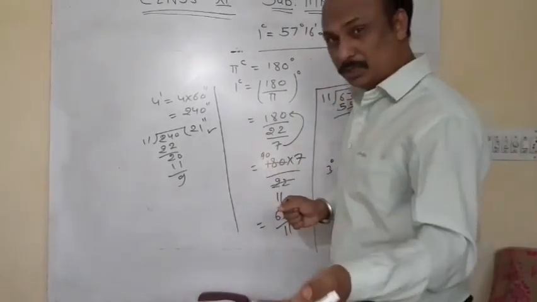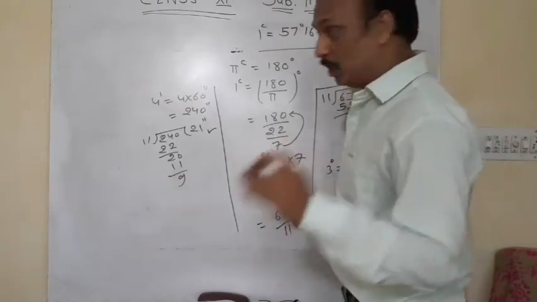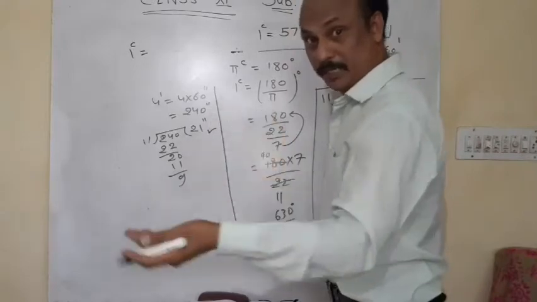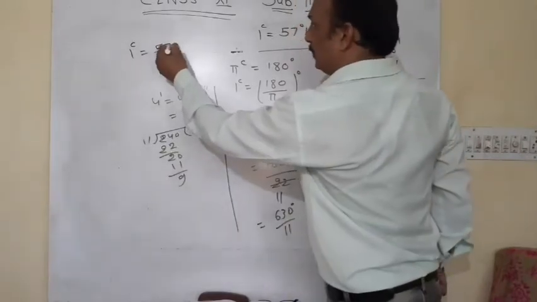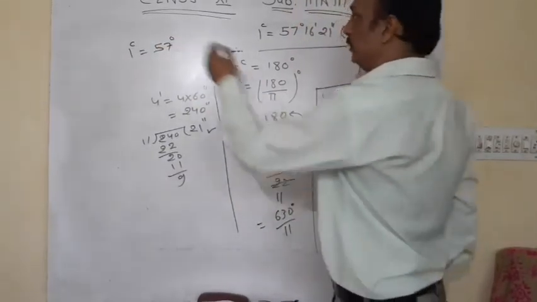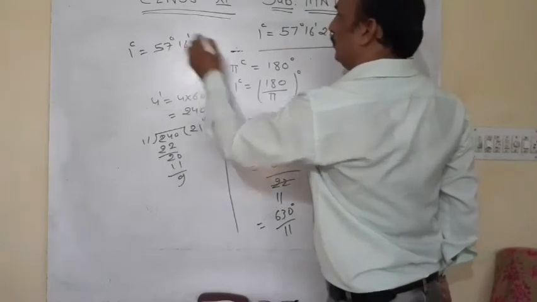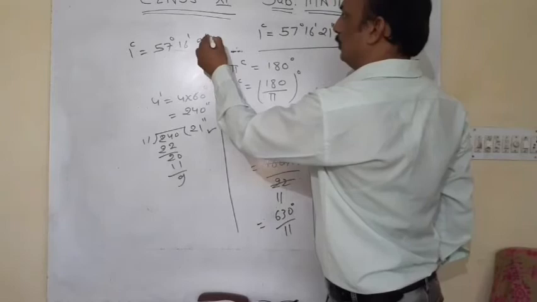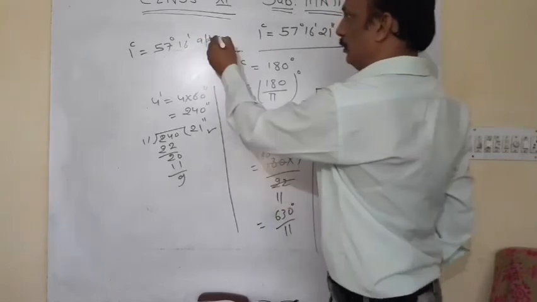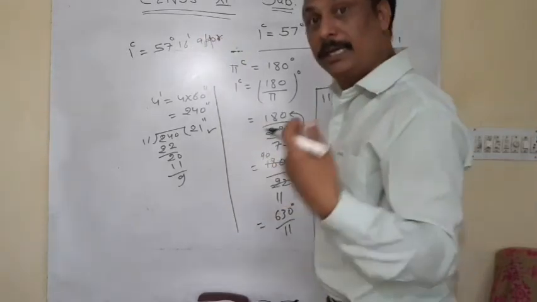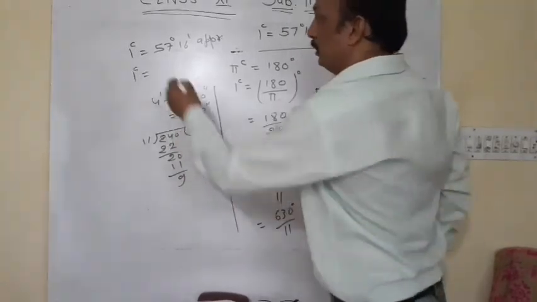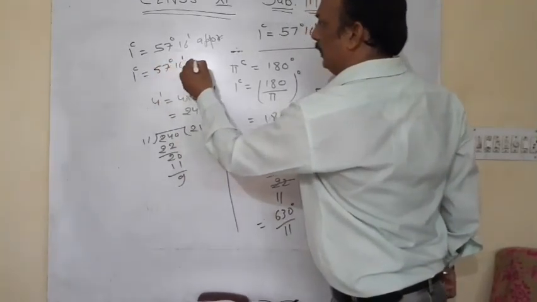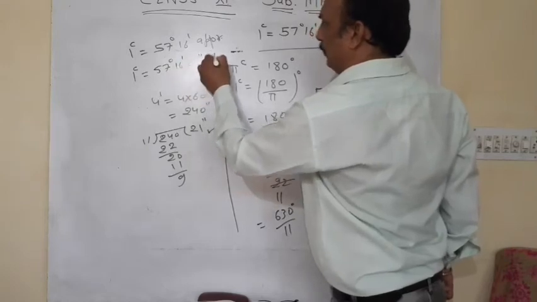In some books the value of 1 radian is mentioned as 57 degree, 16 minute approx. And in some other books as 57 degree, 16 minute, 22 second approx.